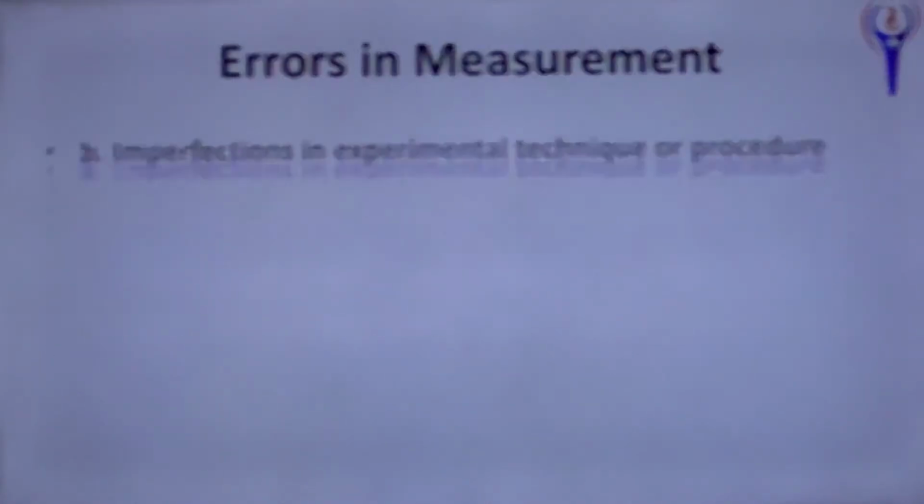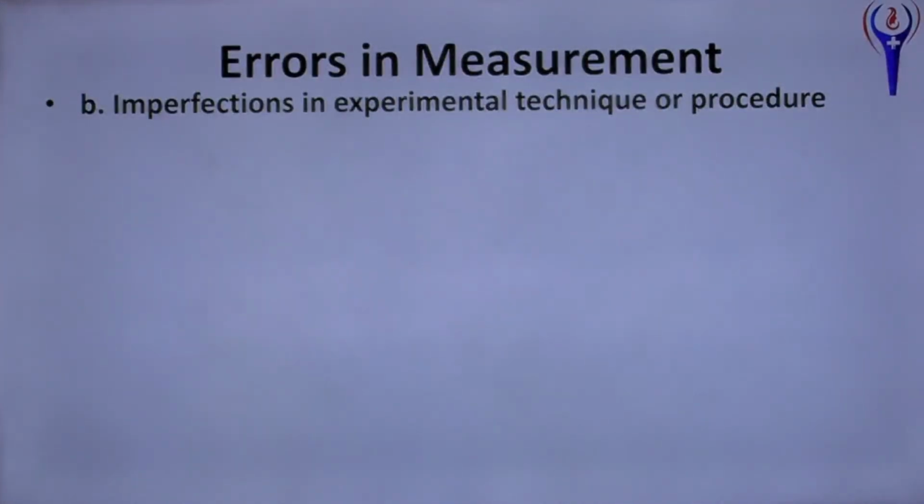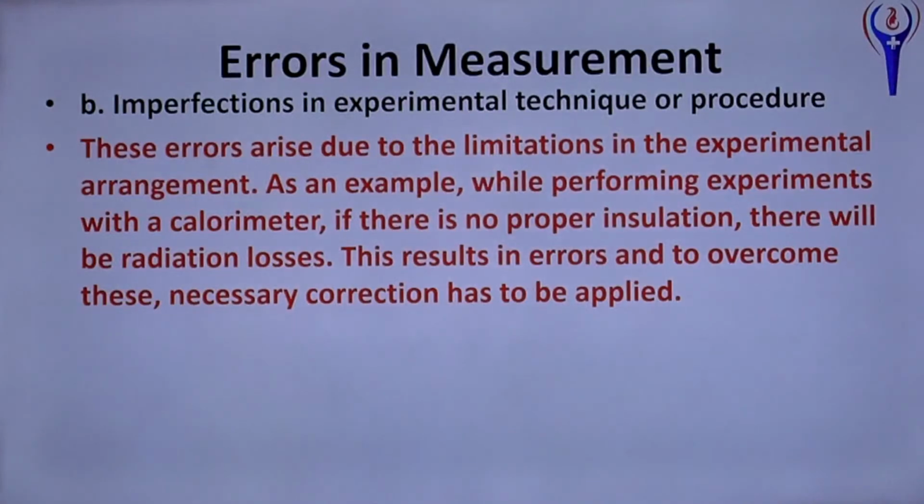Imperfections in experimental technique or procedure: these errors arise due to limitations in the experimental arrangement. As an example, while performing experiments with a calorimeter, if there is no proper insulation there will be radiation loss. This results in error, and to overcome this, necessary correction or condition has to be used.